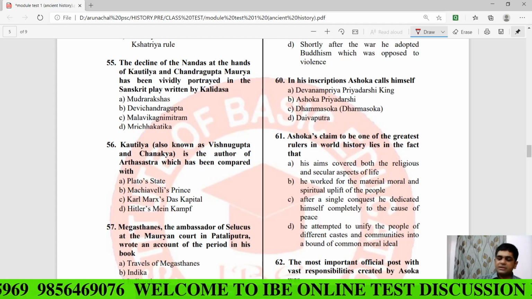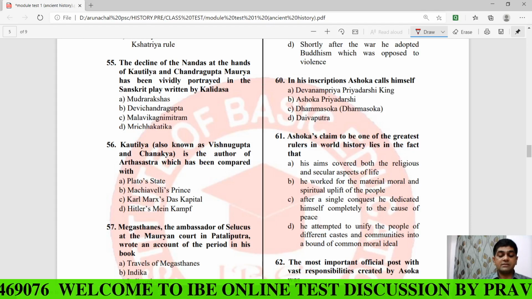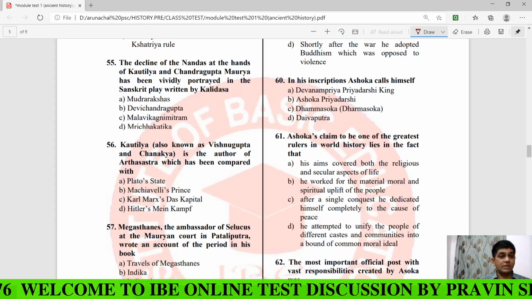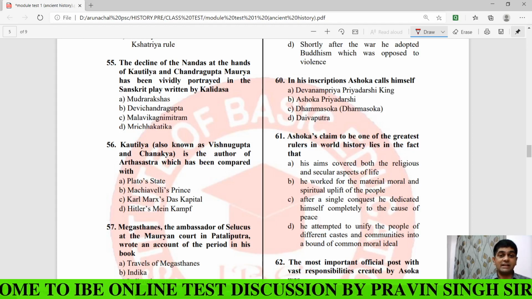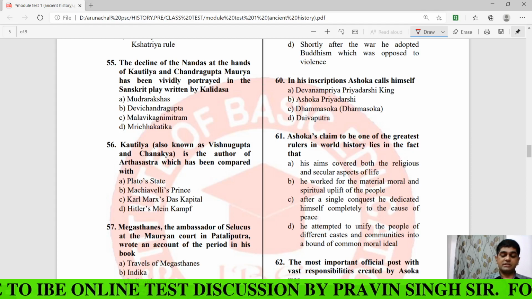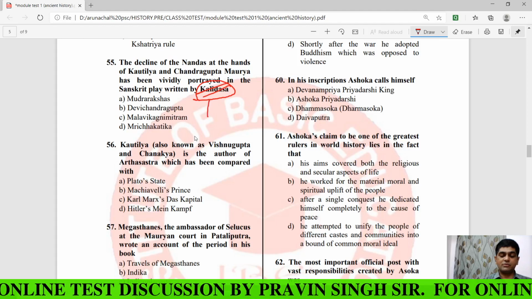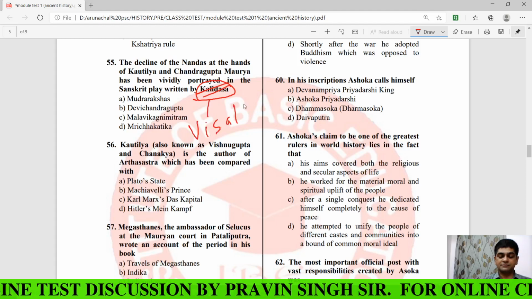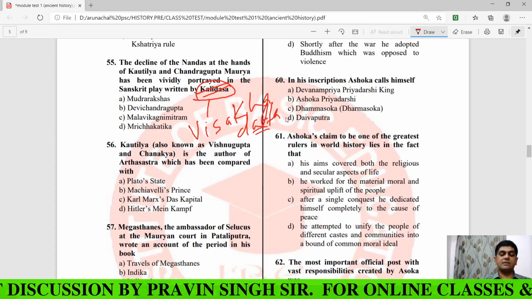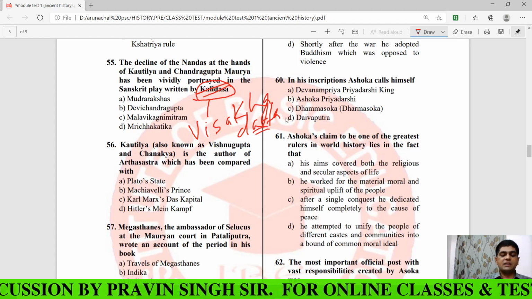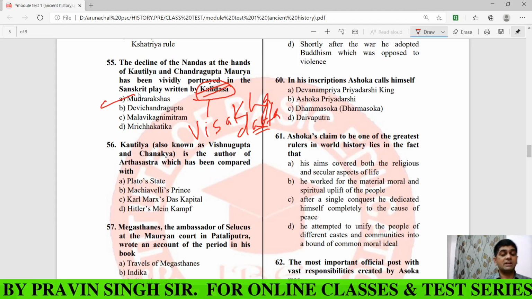Clear na? So in this question number 55, the decline of the Nandas at the hands of Kautilya and Chandragupta Maurya has been vividly portrayed in the Sanskrit play written by Kalidasa. So this question has a slight mistake here. It should not be Kalidasa. It should be Visakha Datta. Clear na?